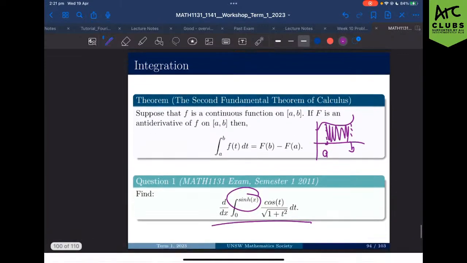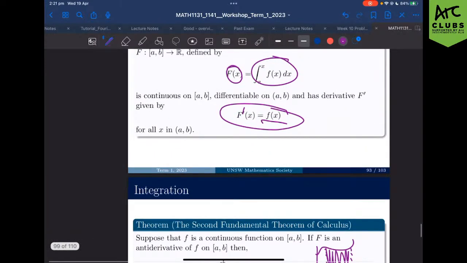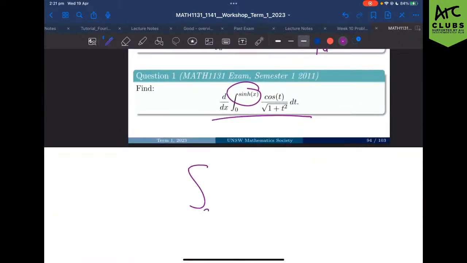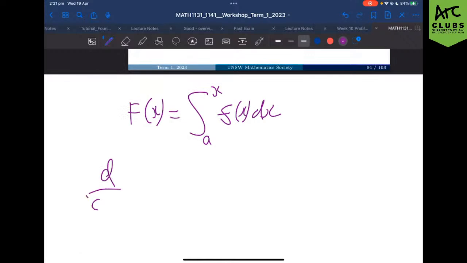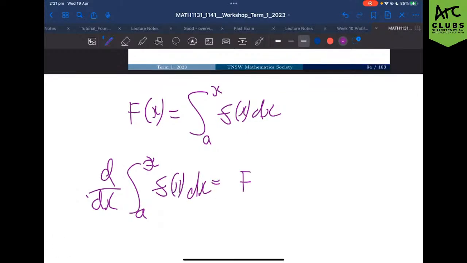But essentially, if we differentiate some kind of integral, let's go back up to that basic integral from a to x, f of x dx, and we've got big capital F of x equal to that. Well, then the derivative of this, i.e. us differentiating an integral, we know that this is equal to whatever our big F of x is, the upper bound, which in this case is x, minus the integral of our lower bound.